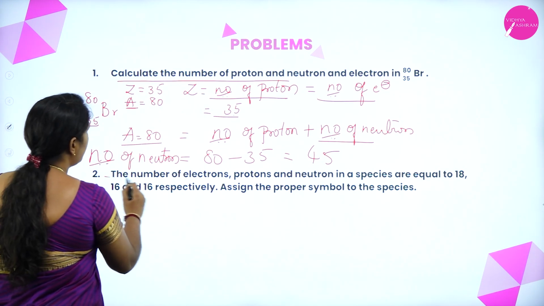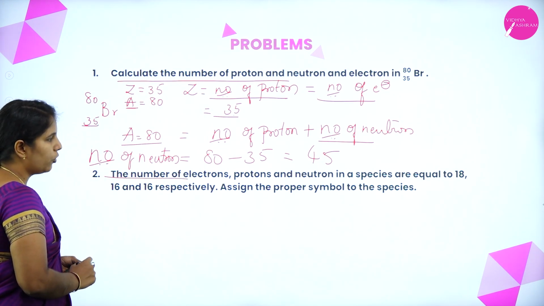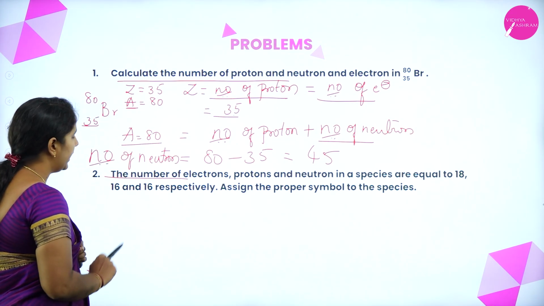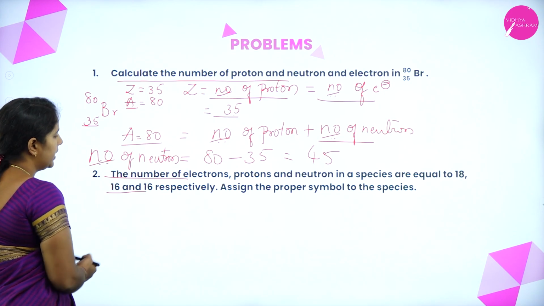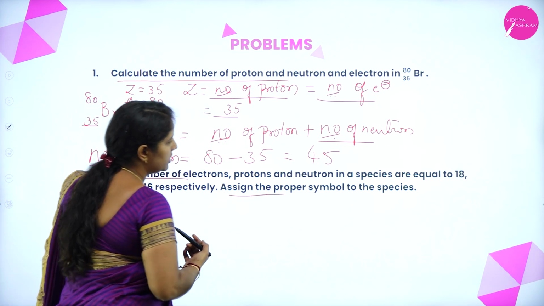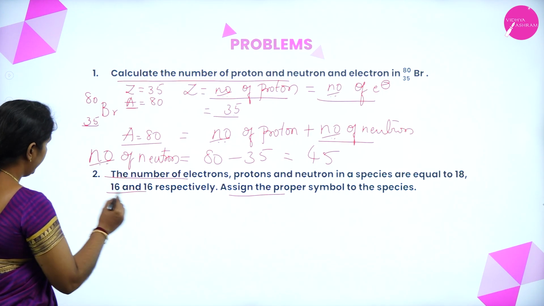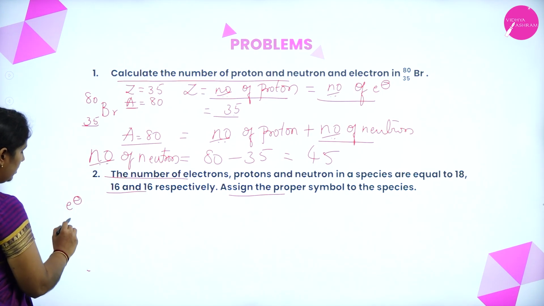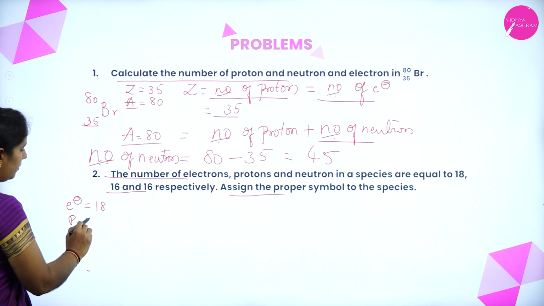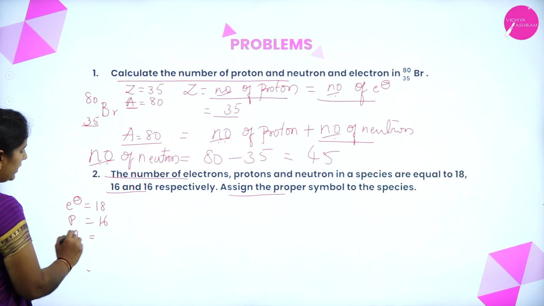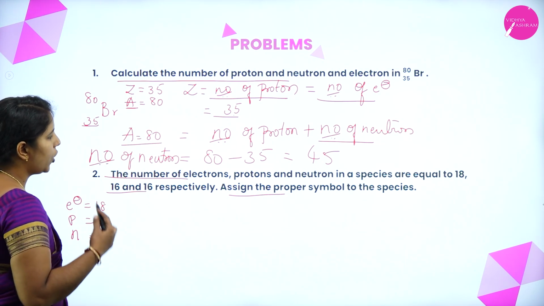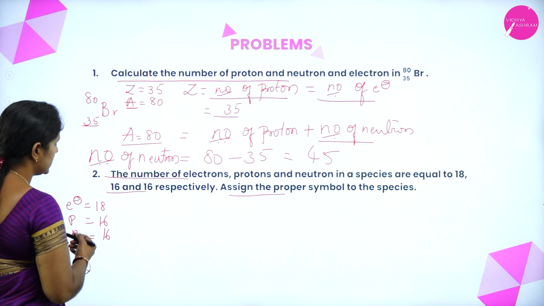Next, the number of electrons, protons and neutrons in a species is equal to 18, 16 and 16 respectively. Assign the proper symbol of the species. So here they have given the electron, proton and neutron. Electrons will be 18, protons will be 16 and neutrons will be 16. Assign the proper symbol of the species.